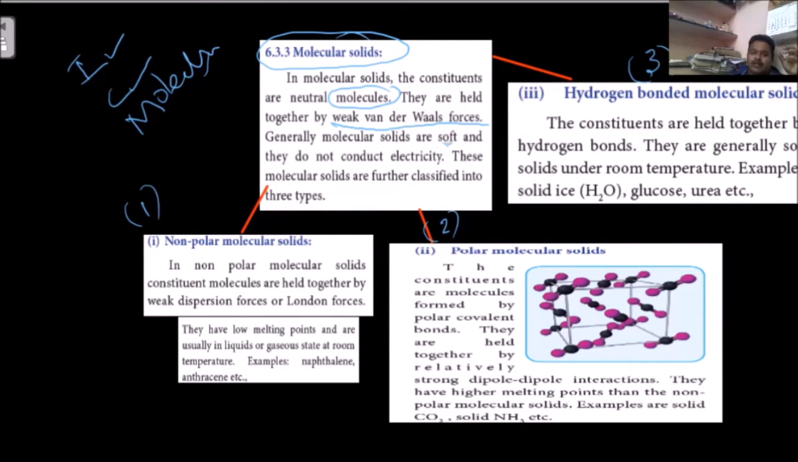Molecular solids are soft and they do not conduct electricity. They also cannot pass electricity through them. These molecular solids are further classified into 3 types: non-polar, polar, and hydrogen bonded molecular solids.